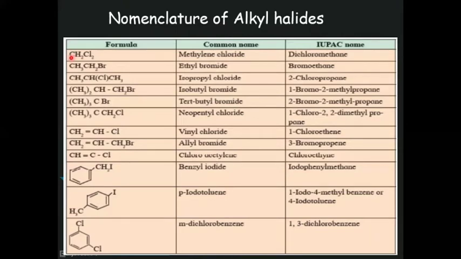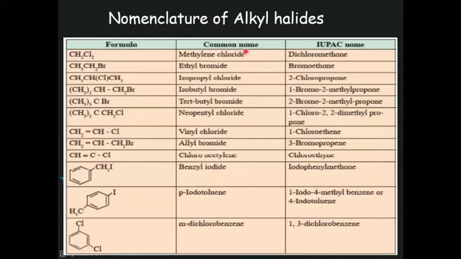So it is methane, and in this methane, two hydrogen atoms are replaced by two chlorine atoms. So the IUPAC name is dichloromethane.